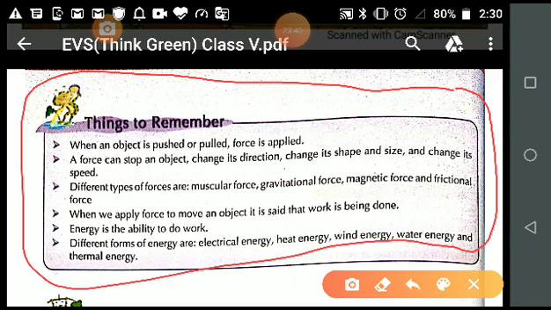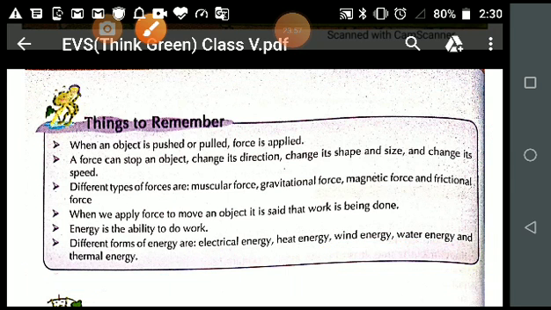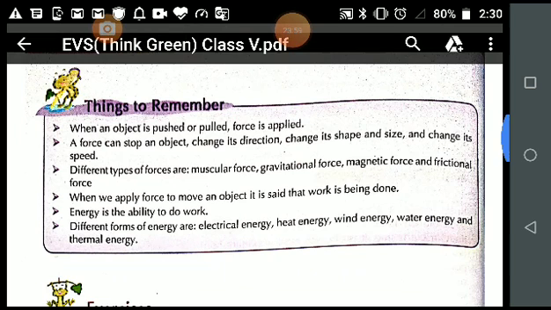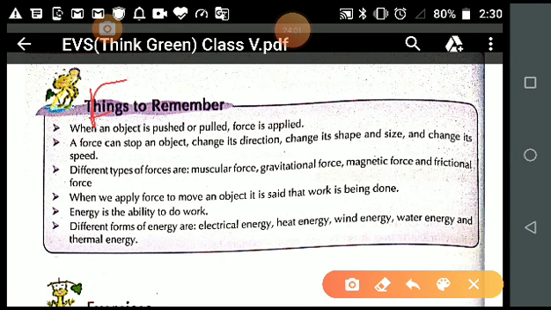For example, let's start with the first one. When an object is pushed or pulled, force is applied. Many times at the time of teaching I explained to you what is force.